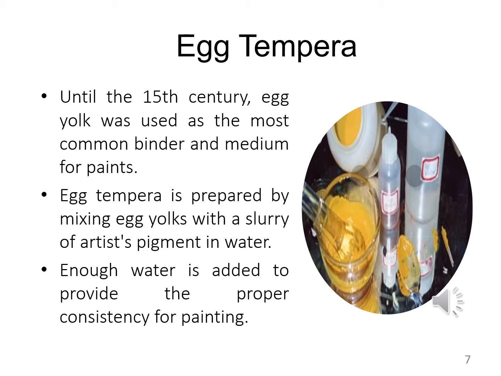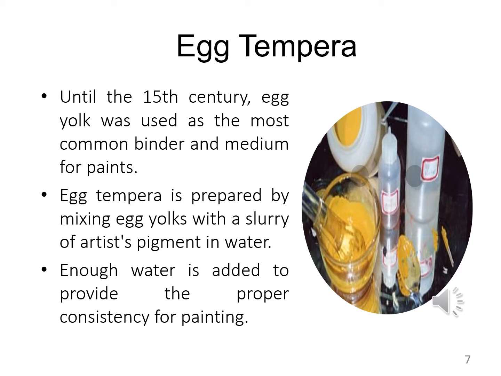Until the 15th century, egg yolk was used as the most common binder and medium for paints. So, until the 15th century, egg yolk was commonly used as a binder and as a medium for the purpose of paintings.